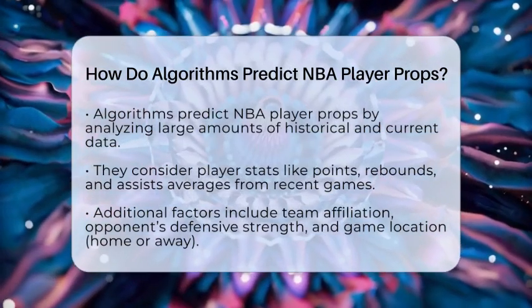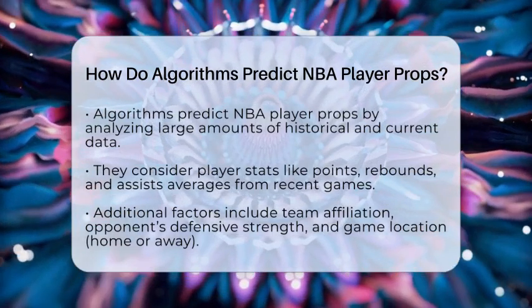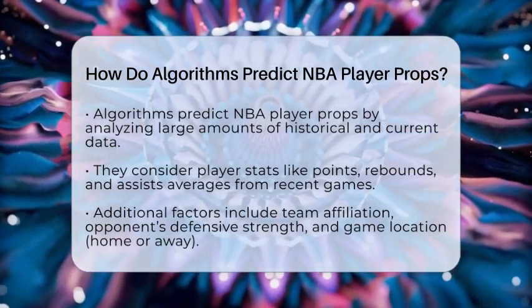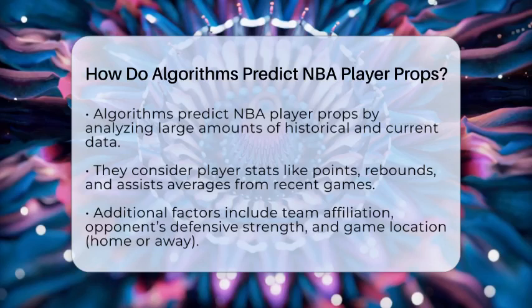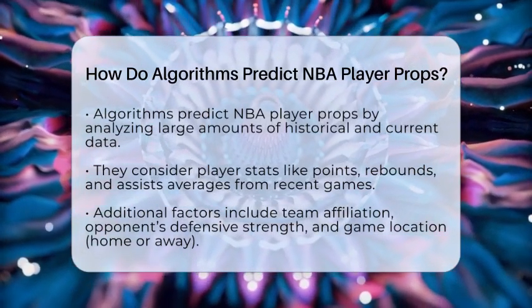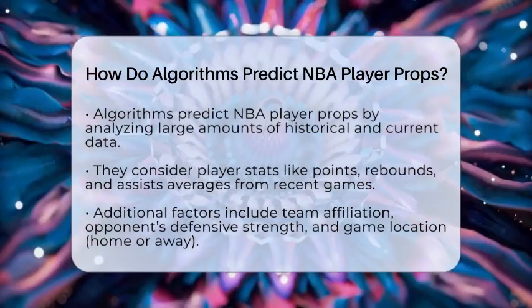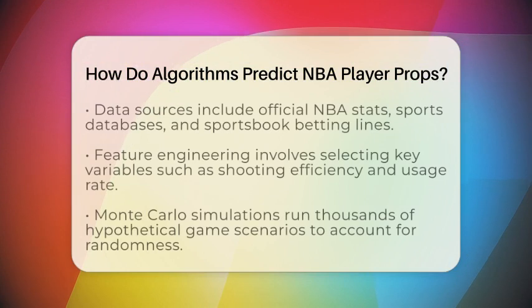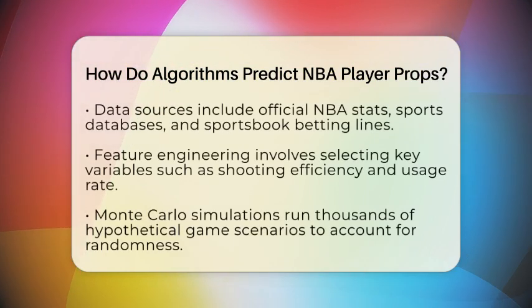These algorithms look at things like how many points, rebounds, or assists a player has averaged recently. They also consider the team they play for, the opponent's defense, and even whether the game is at home or away. They gather this data from official NBA statistics, sports databases, and betting lines from sportsbooks.